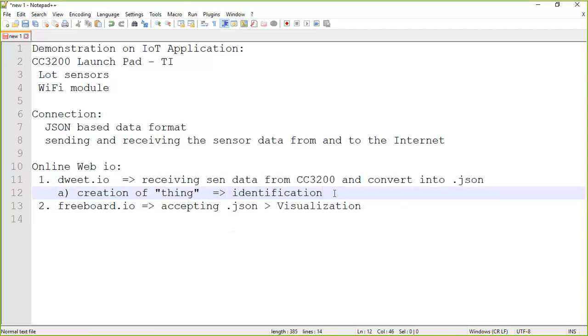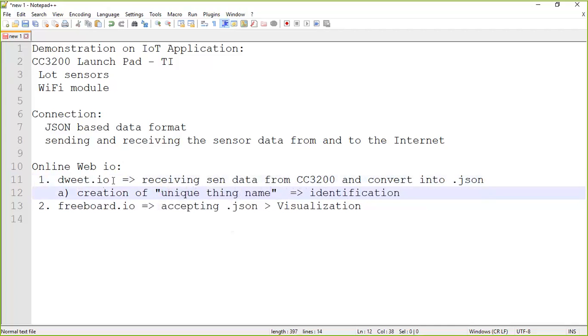That is why we as developers, in order to establish a communication from our development board like CC3200 to Dweet.io, first of all need to create a thing with a unique thing name